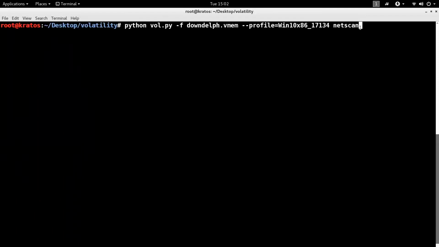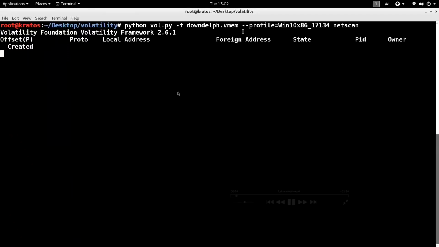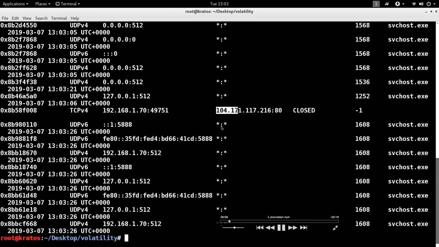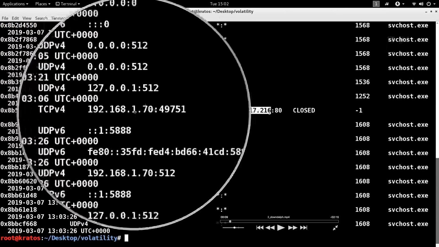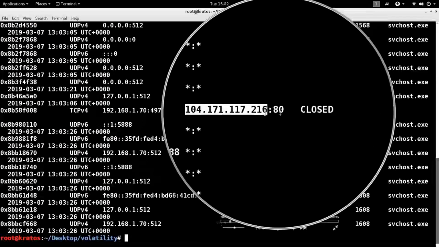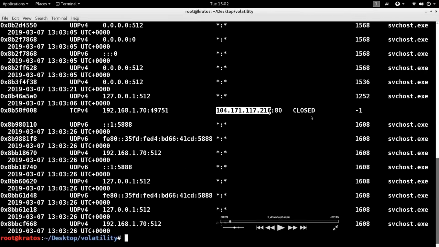So the best place to start is to look for the network connections made by the system. The plugin that allows you to do it is NetScan, which lists the network connections from the memory image. In this case, notice there was a communication from this IP address to the command and control IP address on port 80, but it's a closed connection. The plugin can also detect closed connections, but it does not tell me which process is making the connection. So I may want to know what process is making the connection.